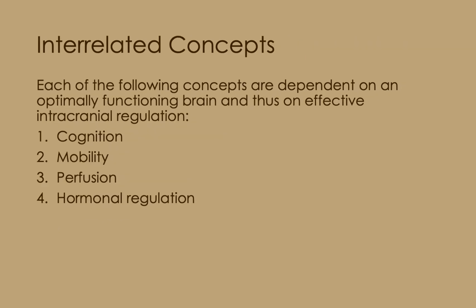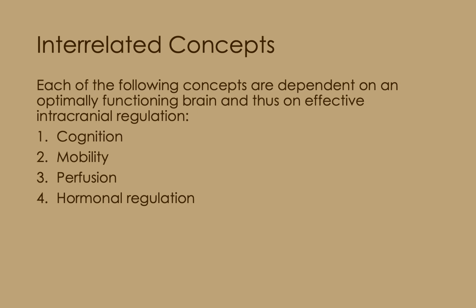We will now focus on the concepts which are closely related to the concept of intracranial regulation and examine how altered intracranial regulation has the potential to affect each of the following. 1. Cognition. When intracranial regulation is disrupted, subsequent impairment of cognitive function may occur. 2. Mobility. Because the brain is responsible for movement, coordination, and balance, when intracranial regulation is disrupted, an individual may experience immobility or an inability to initiate or execute purposeful movements.